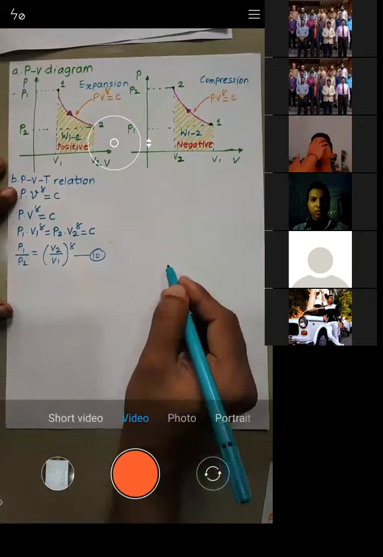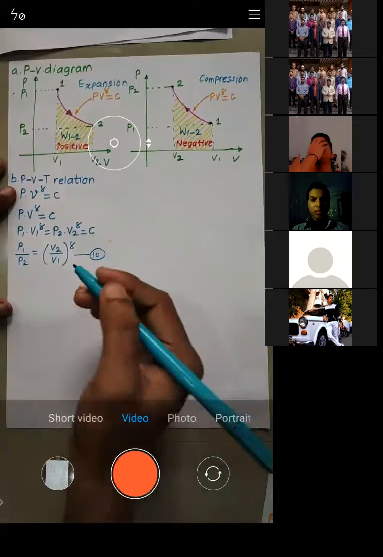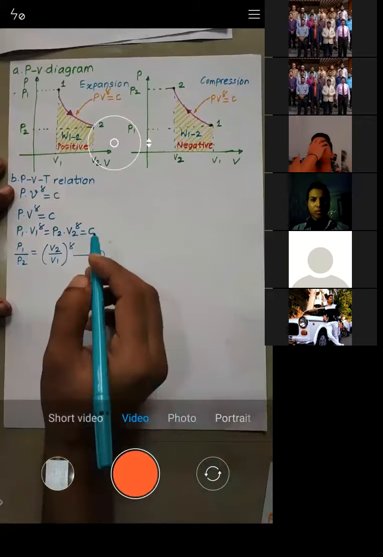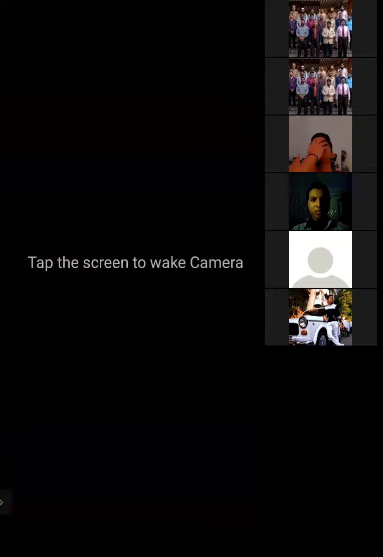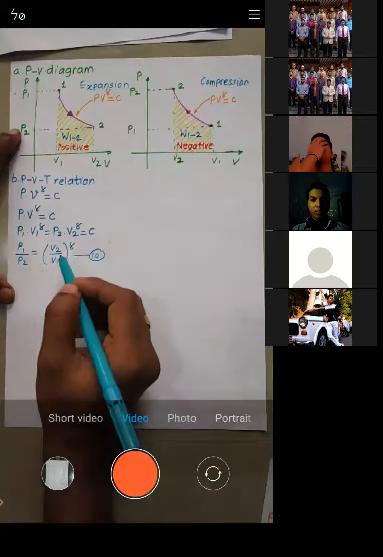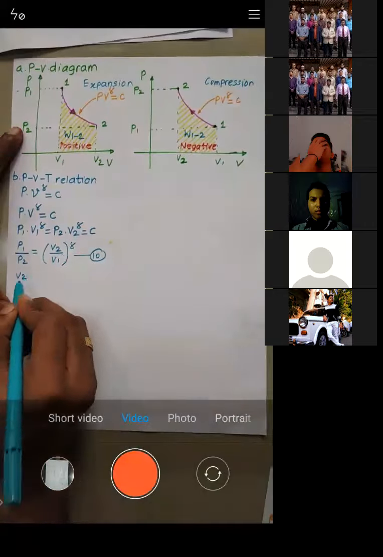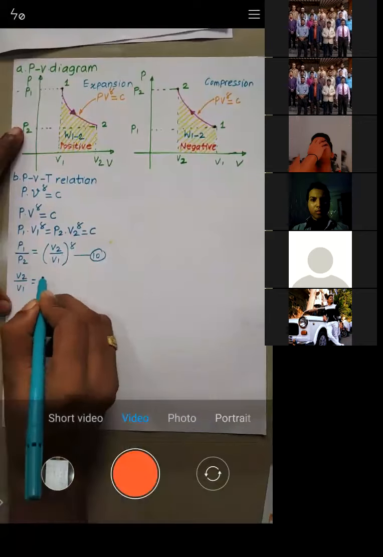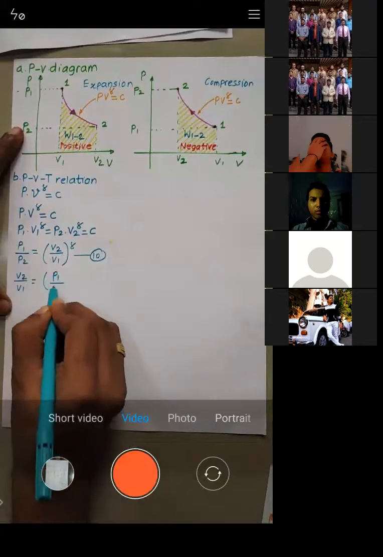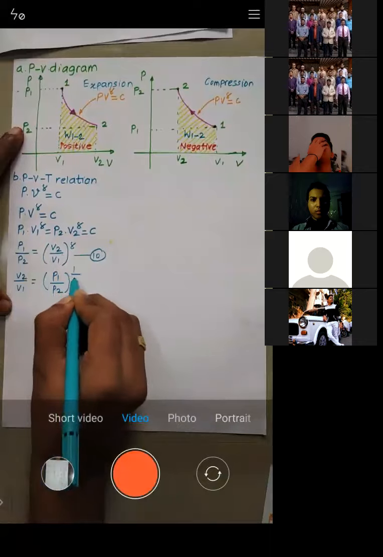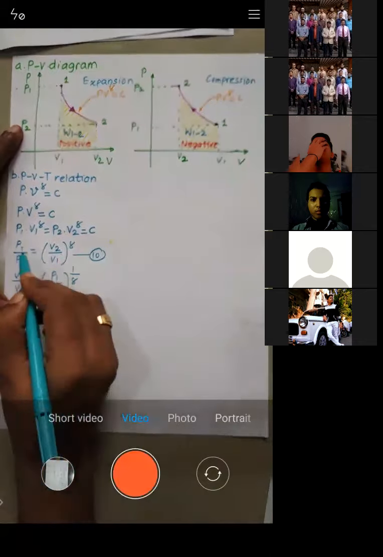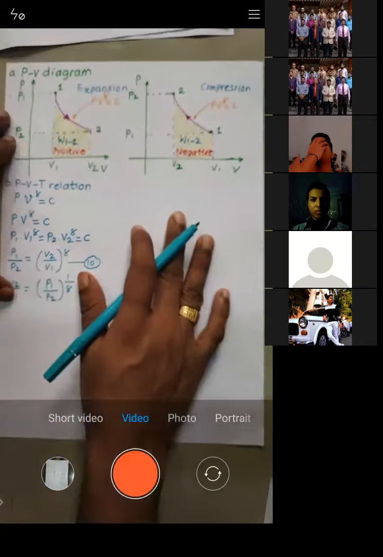Okay. So, also I'll just write this in some other form. Can I write this as V2 by V1? What is V2 by V1? V2 by V1 is equal to P1 by P2 raised to power 1 by gamma. Is it okay?